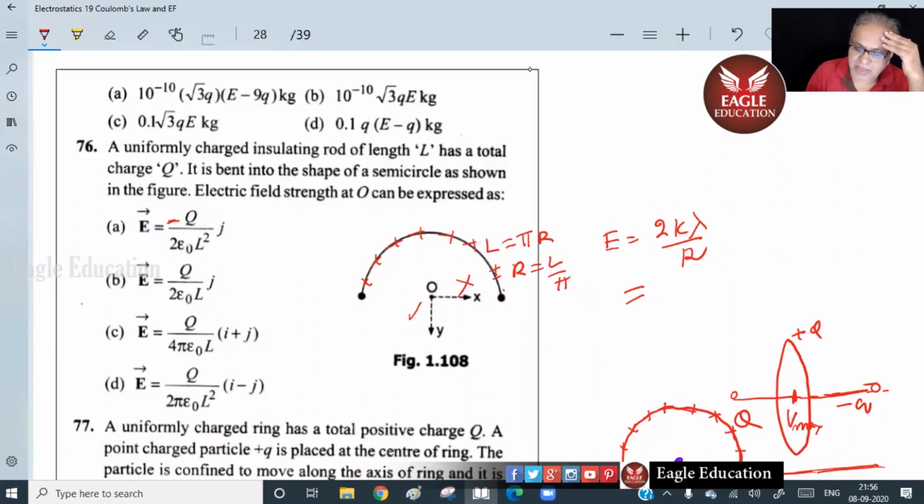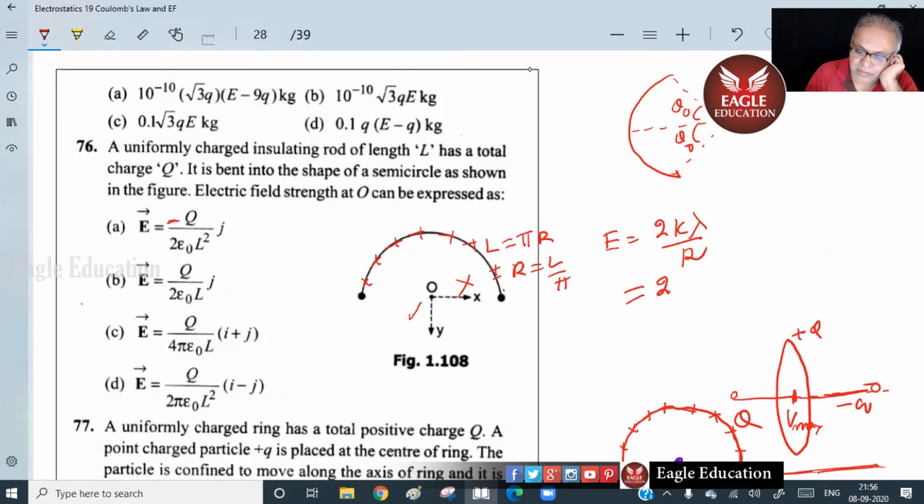So is this correct? 2k lambda by r. First of all, tell me. When I wrote this, is this correct or not? Sir, we did a previous sum there. 2k lambda by r into sin theta naught. Theta naught is how much? 90 here. The formula we wrote is for this. This formula should be revised again and again and again. For this we did already.